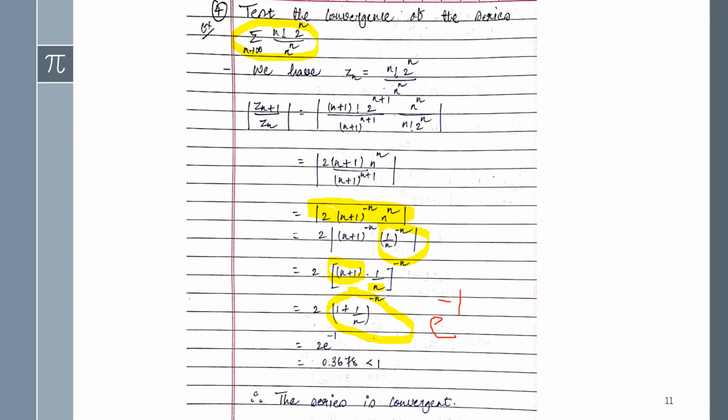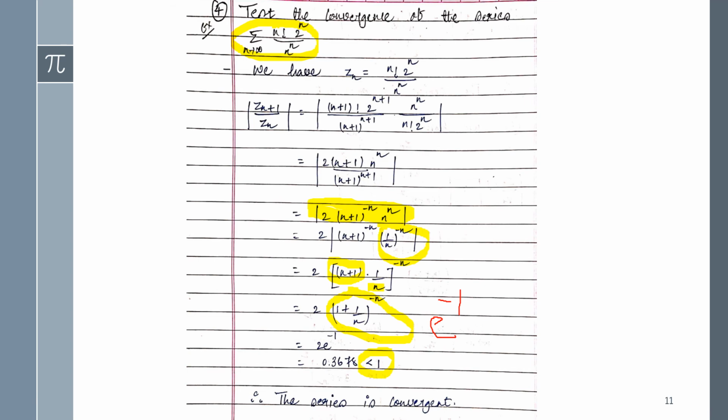And here you have to write the value of e raised to minus 1, and this one you can solve in your calc also. If you solve in the calc, you can find its actual answer, and definitely you will see that this one will be less than 1. So again from this we can say that the given series is convergent.